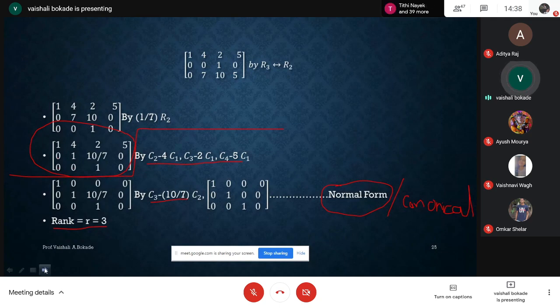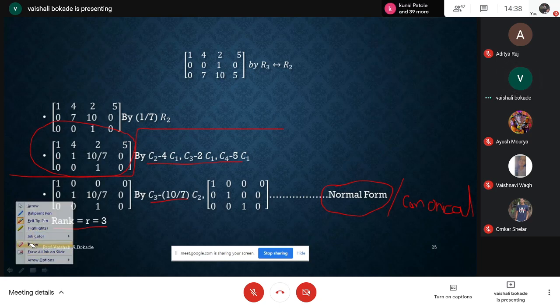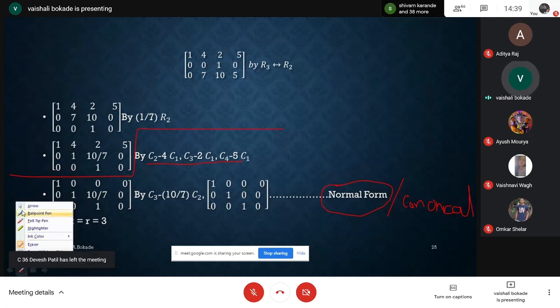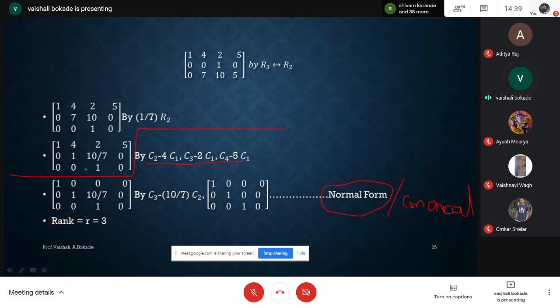I'm using this echelon form. For converting this echelon form, I am using column transformation. How to use column transformation? Everybody has to listen very carefully. After having echelon form, I'll concentrate on each and every row one by one. I'll concentrate on R1 here, everybody is going to see. Yes, I am concentrating on R1 here.